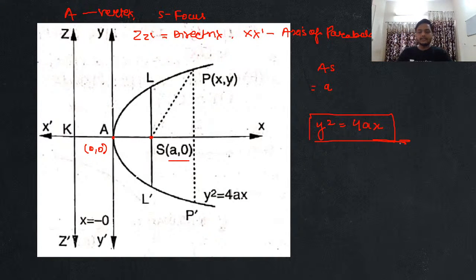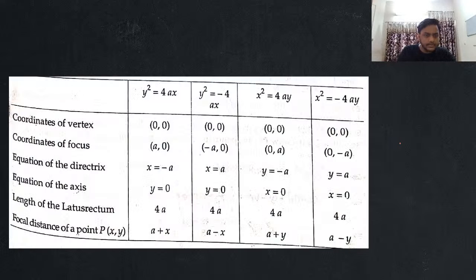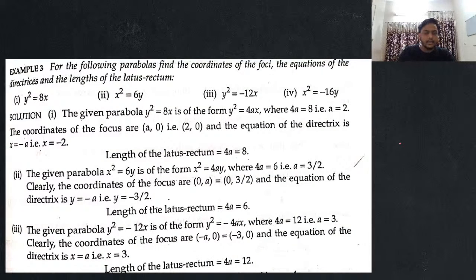Now let's take one example over here, guys. If I'm talking about this example that you can see over here, I'm having a parabola in the form y square equal to 8x. इस y square equal to 8x से मेरे को क्या बताना है? Focus के coordinates and the equation of directrix. ये सारी चीजें मुझे बतानी है. Now please focus everyone over here.